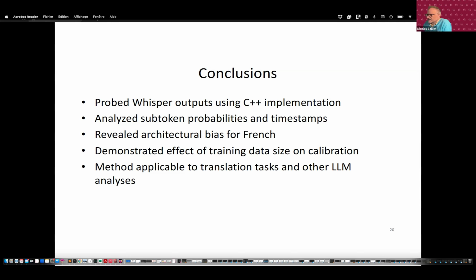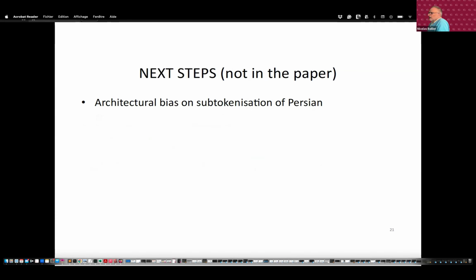That leads us to the analysis not only of words, but also of subtokens. We've tried to show that there's some kind of architectural bias of the subtokenization for French, but we want to continue this analysis of the effect on other languages. And as a side paper, we've also looked at the effect of subtokenization on the translation task, and it's not that clear. It's clearer for the transcription task than for the translation task. And we have a current paper where we examine the consequences of subtokenization for Persian.